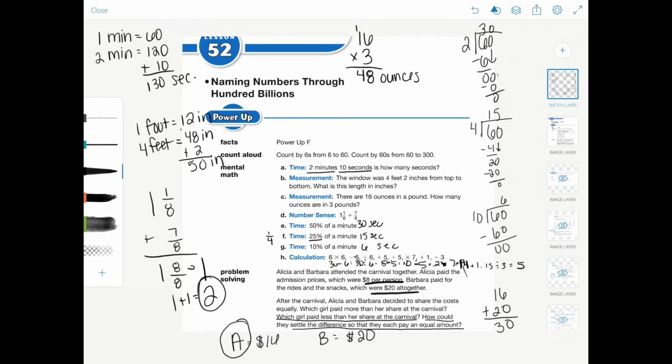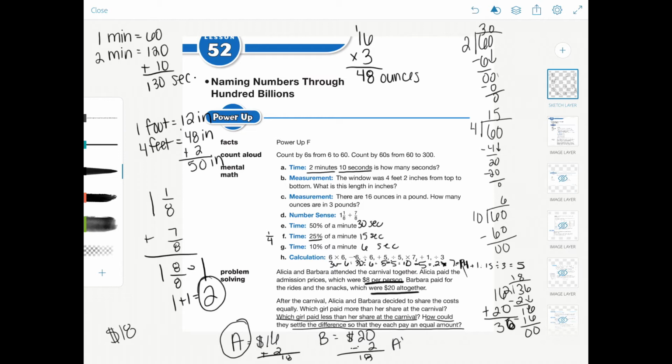So let's add it. Let's find the average like we've been doing the other day. So 36 divided by 2 is going to be, it goes in 6, it goes in 8, $18. So they each have to pay $18. Barbara's already paid $20, so she's $2 over what she needs to pay. And Alicia is $2 under what she needs to pay. So Alicia needs to pay Barbara $2 more in order for Alicia to have paid 18 and for Barbara to recoup a little bit of her money and only pay 18.